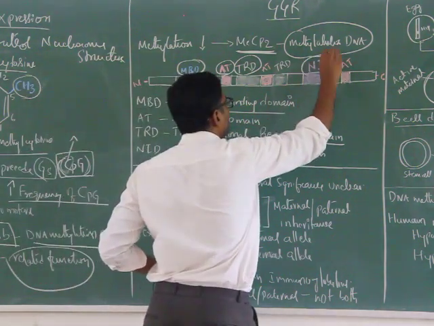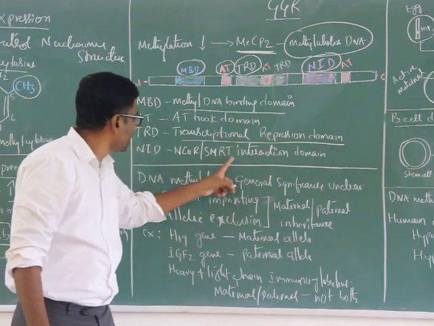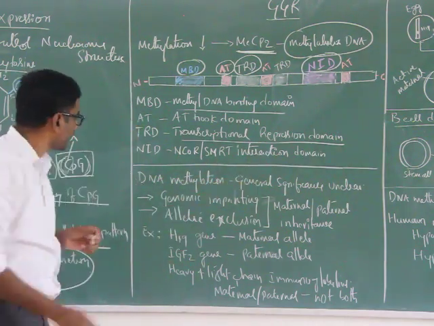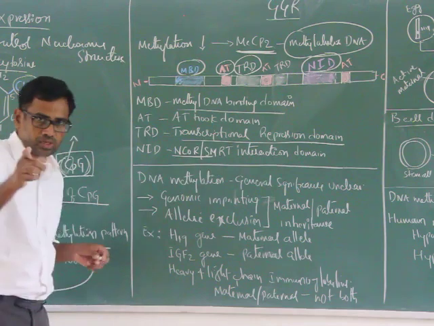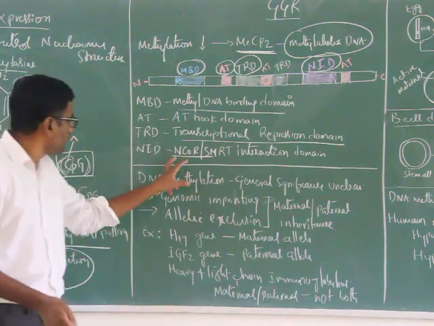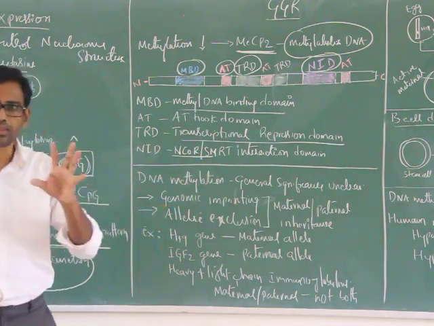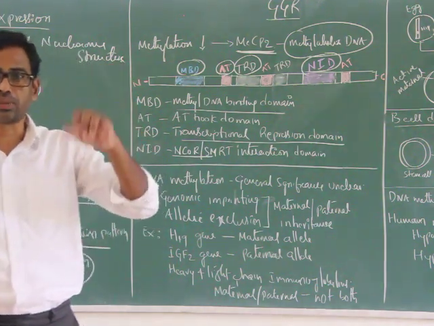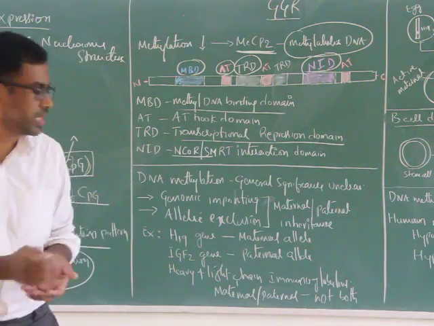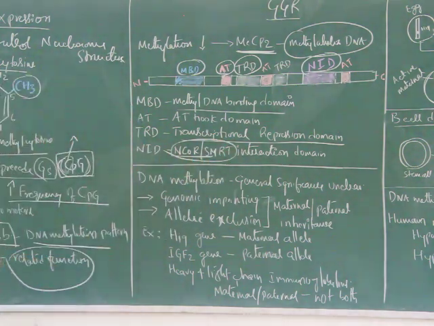If you see here, NID is the NCoR SMRT interaction domain. NCoR is nothing but nuclear co-repressor. This nuclear co-repressor or SMRT plays an important role in the suppression of gene expression, because NCoR and SMRT interact with histone deacetylase, which we are going to discuss in future classes, right?